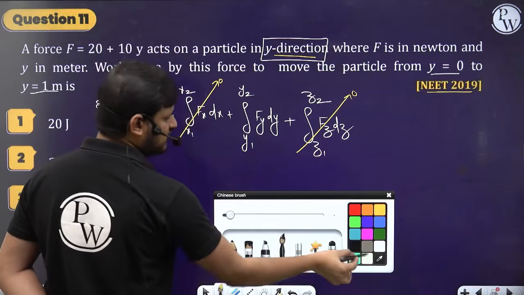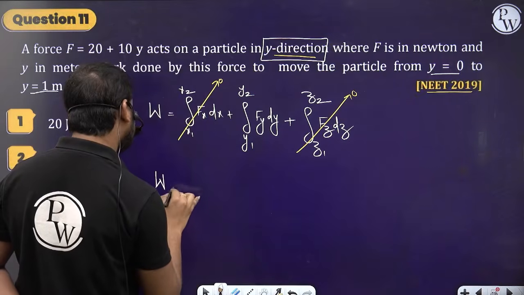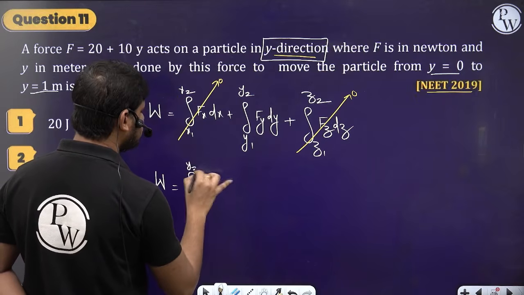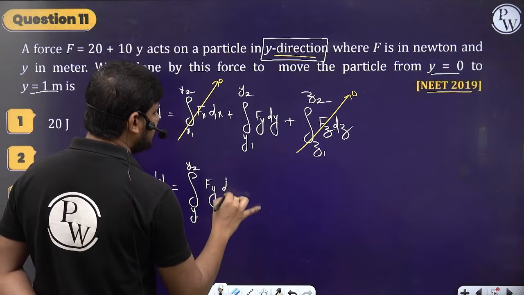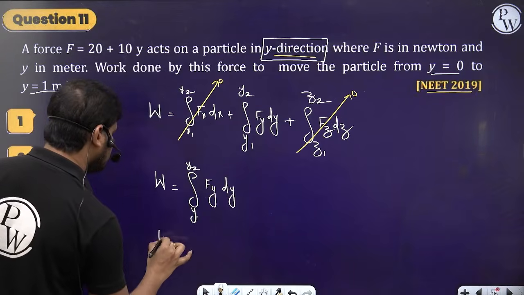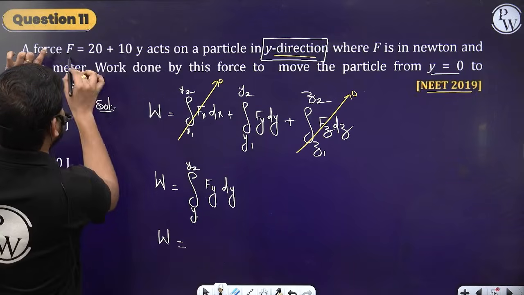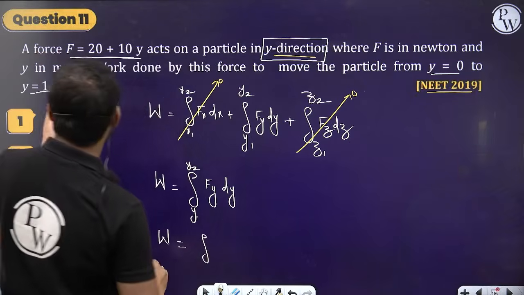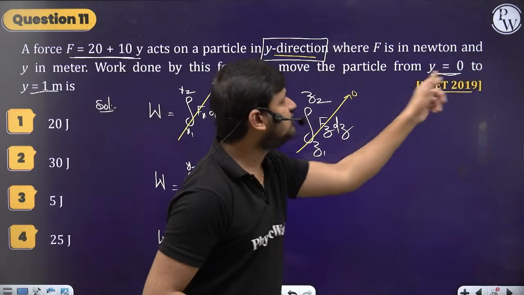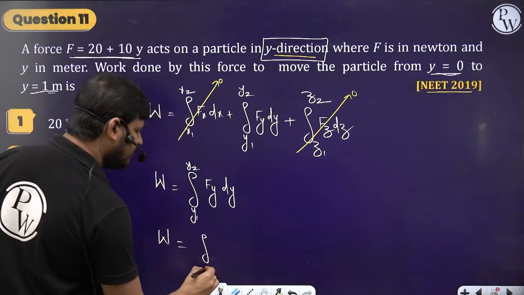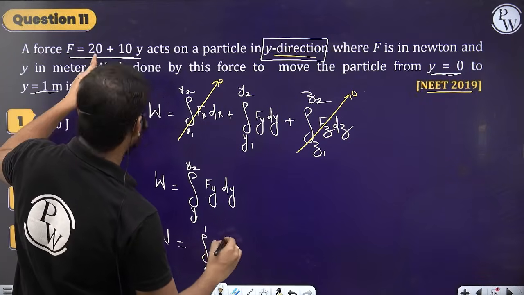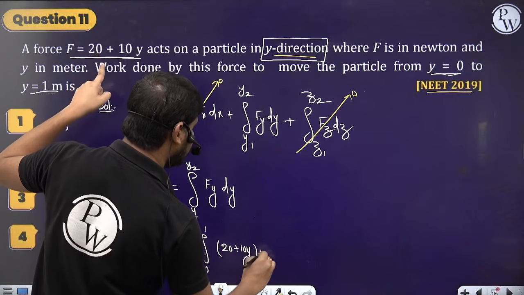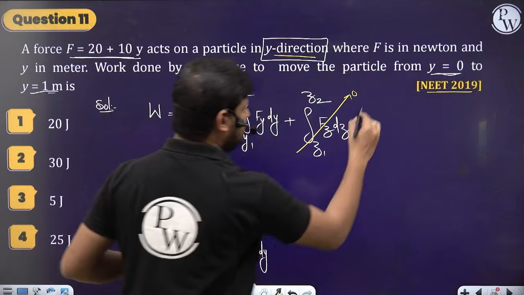Yes or no? So the work done in the y direction will be equal to the integral from y1 to y2 of Fy dy. What is the force acting in the y direction? This is the force which acts in the y direction. So integration from where to where is that force acting? 0 to 1. The particle is displacing from 0 to 1. So what is this force? 20 plus 10y into dy, right?